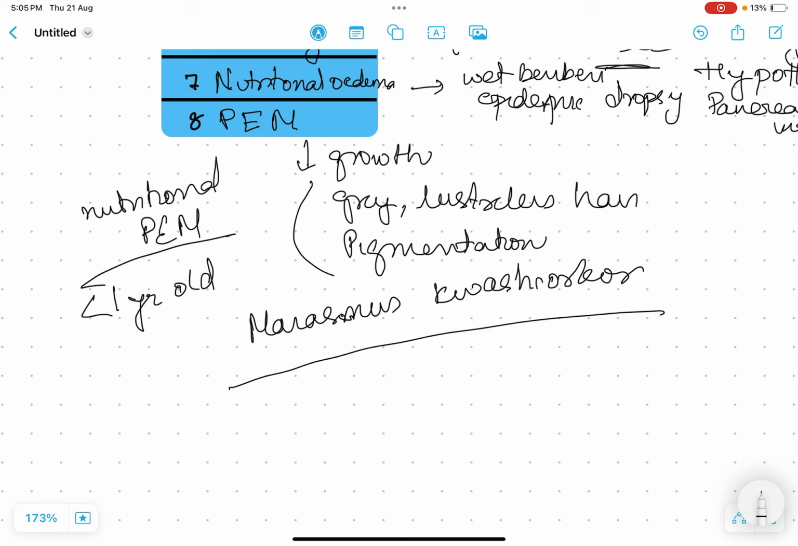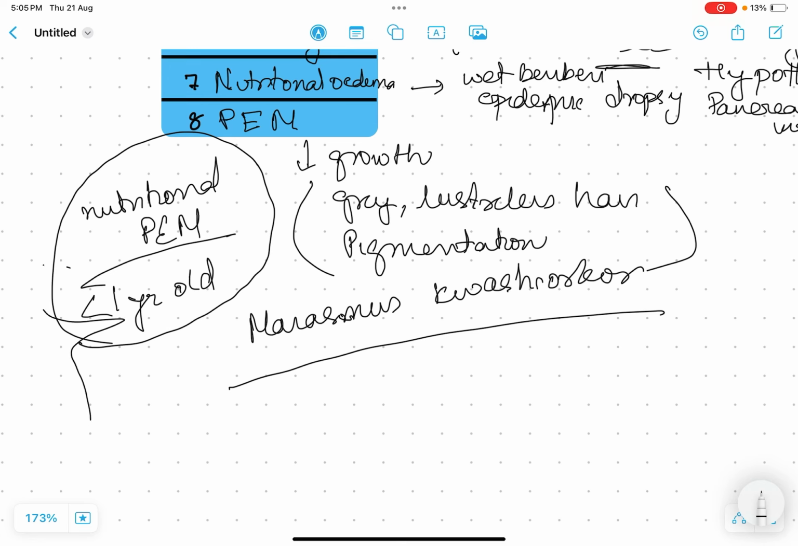So this was something of Kwashiorkor. This is Marasmus. Here the child will look apparently healthy in growth, with sunken eyes, and this one is nutritional PEM, Marasmus.